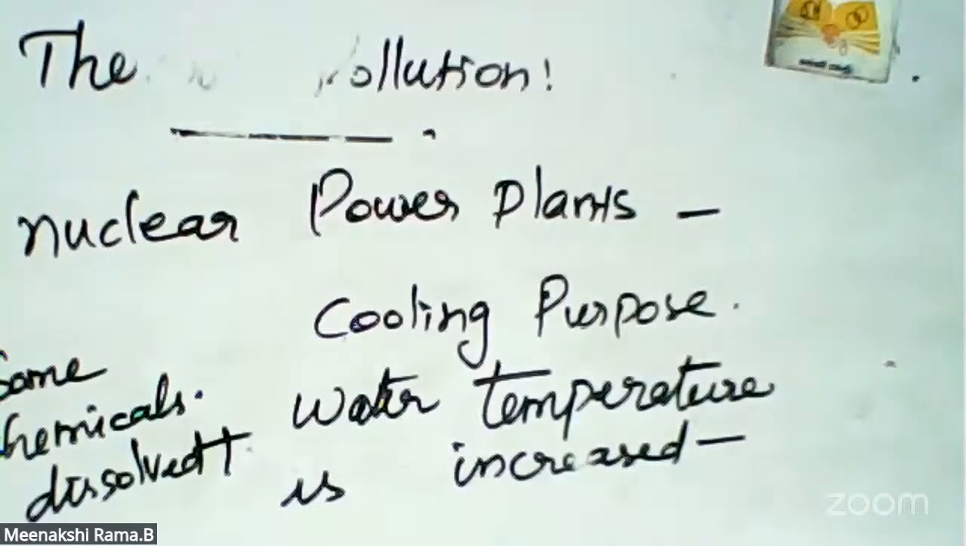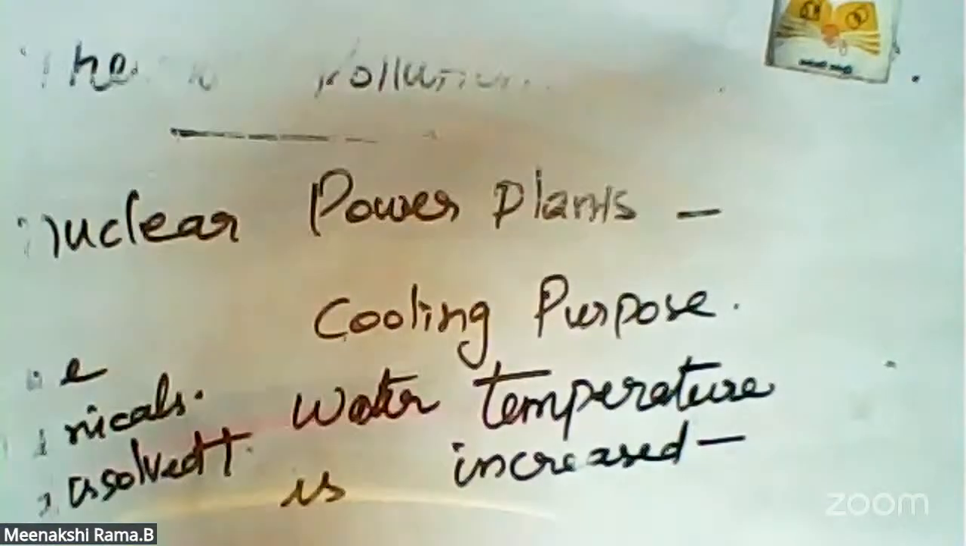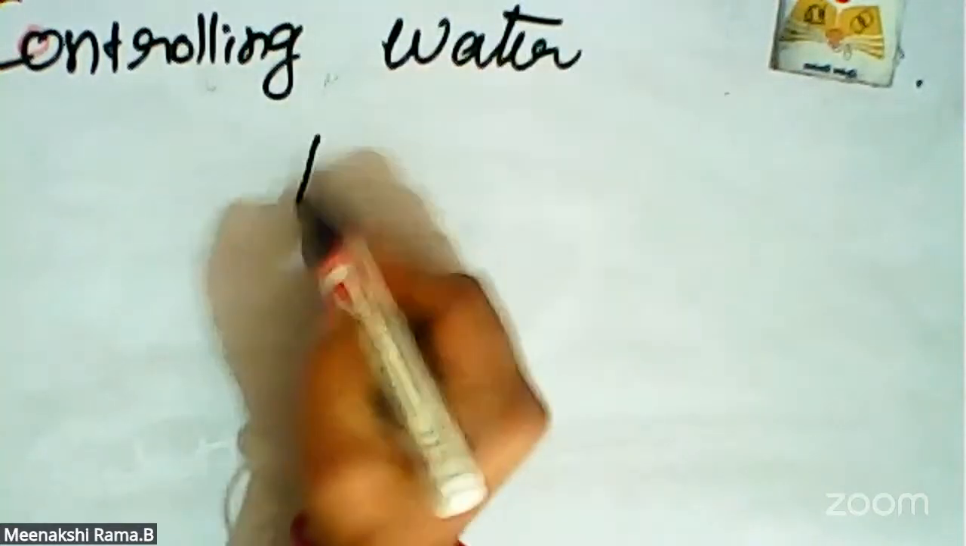Okay, and next concept, that is the next topic of this chapter, controlling of water pollution. We learned about water pollution, what the causes and sources of water pollution are, and now how we can control water pollution. That is the next heading, controlling water pollution.